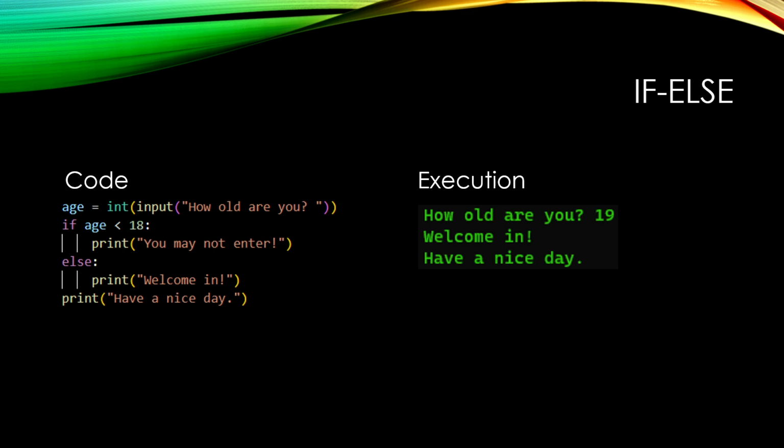So again, we're asking, how old are you, using an input, and then we are casting that input to an integer and storing it in age. If age is less than 18, we print you may not enter, just as before. Otherwise, else, we print welcome in. And again, regardless of the outcome, we print have a nice day. And you see over here, for our input, I gave 19, and it says welcome in, have a nice day.